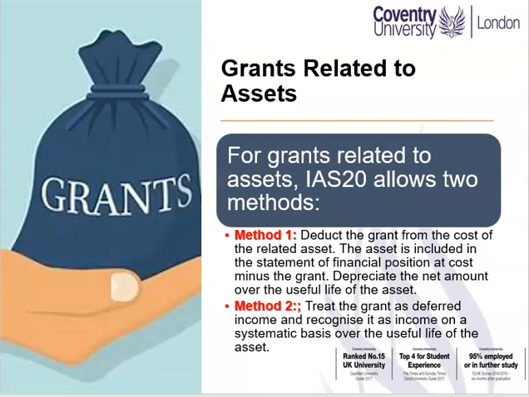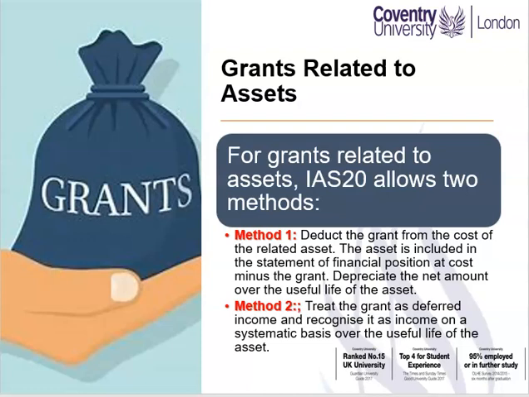Grants related to assets. For grants related to assets, IAS 20 allows two methods. The first method is to deduct the grant from the cost of the related asset. The asset is included in the statement of financial position at cost less the grant amount deducted. The depreciation is then charged on the net amount over the useful life of the asset.